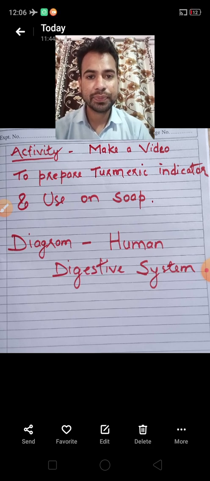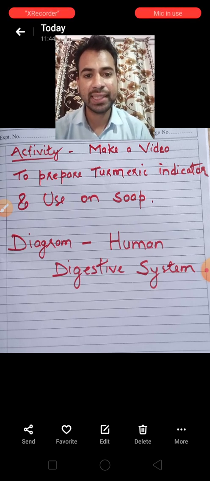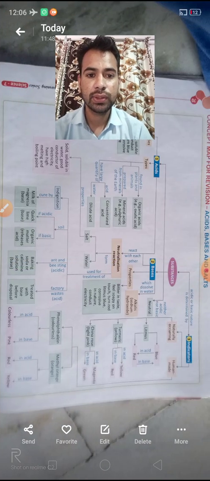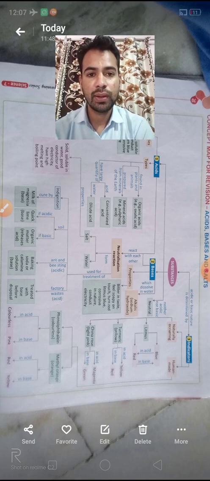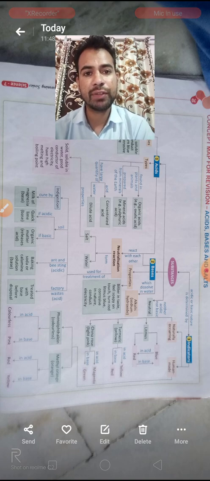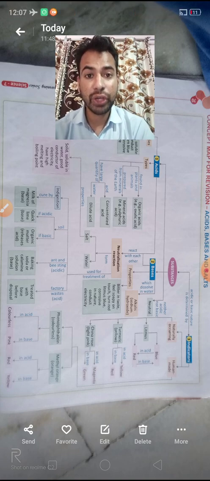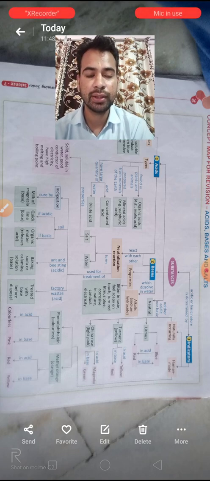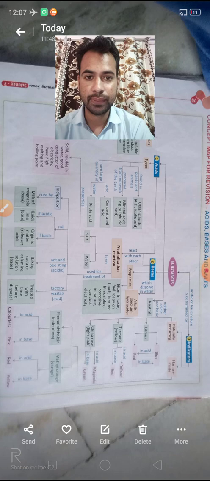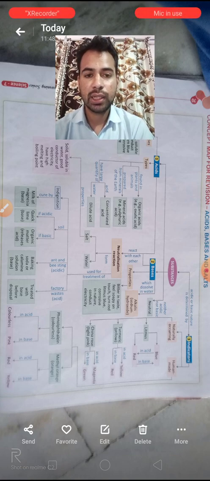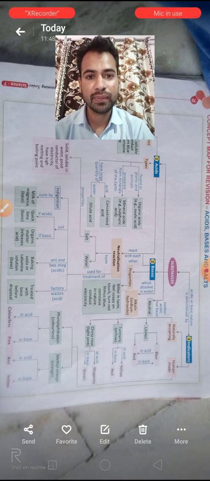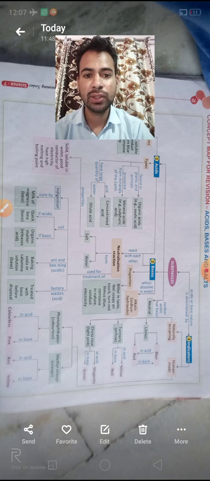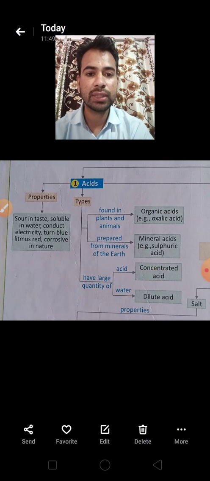Now children, as you know, we are revising the lessons nowadays. In the lessons, we have discussed chapter number 4. First of all, we discussed the quick revision of chapter 4. Then we also took the question and answers of that chapter, so that we have finished. Now we'll take chapter number 5, that is acids, bases and salt. So start with the concept map.